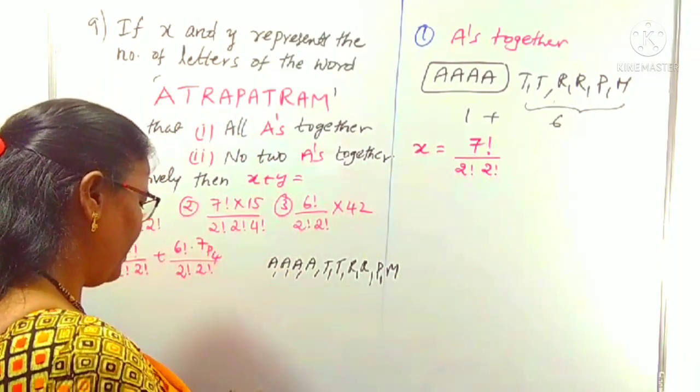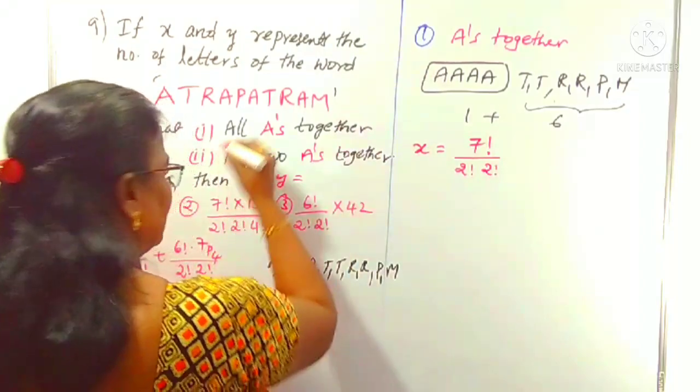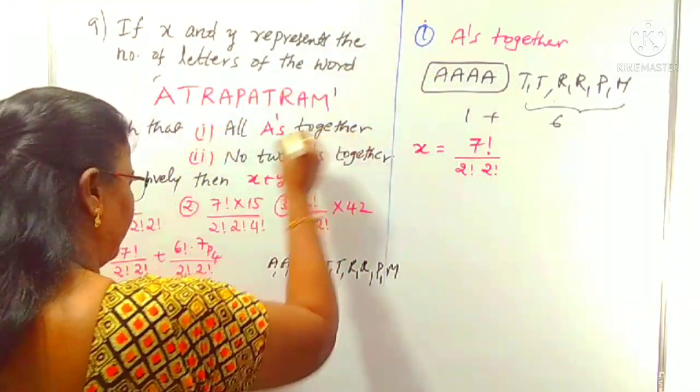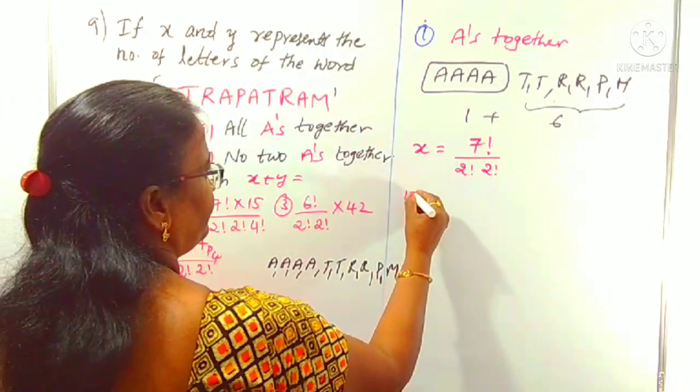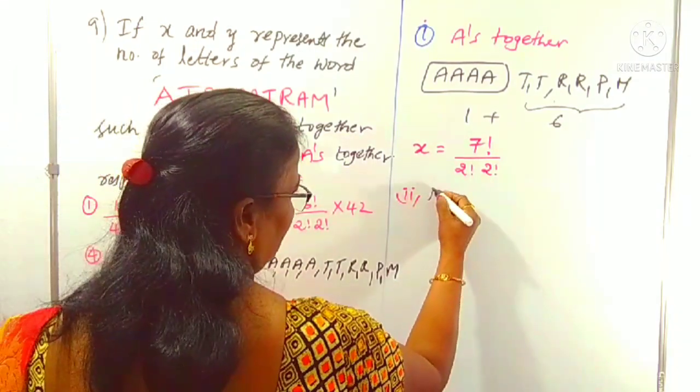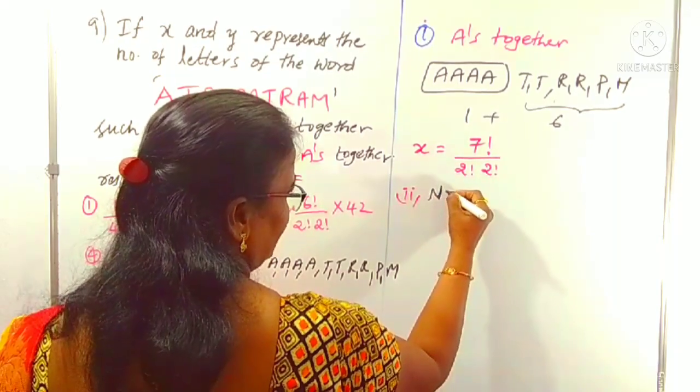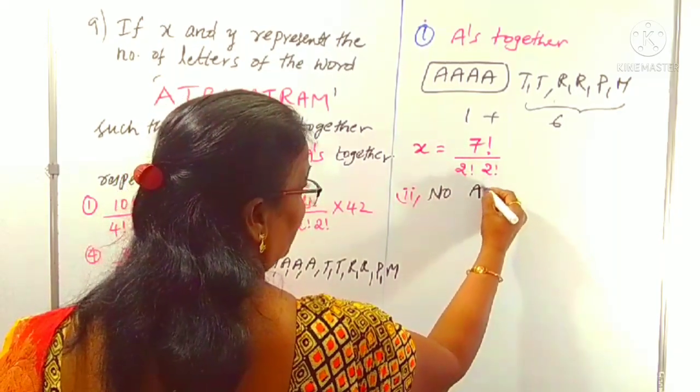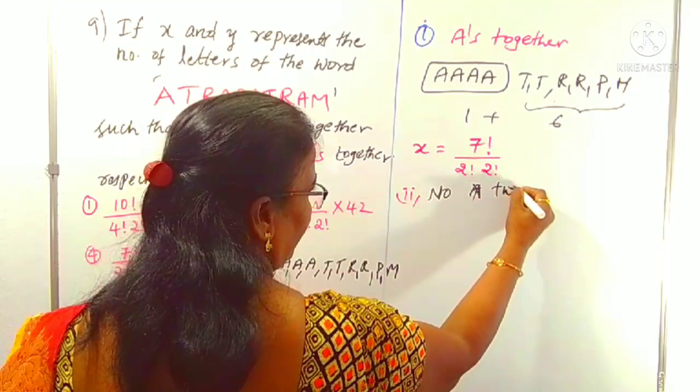Next you can come to Y. This was case 1, the first point. Now the second point: no A's together. No A's together means what? Other than the A's, we can arrange the remaining letters. No two A's together.